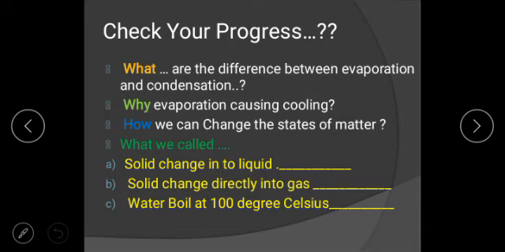Now give short and crispy, one word answers. What do we call it when a solid changes into liquid? Think. When solid changes into liquid, it is called melting. When solid changes directly into gas, it is called sublimation. Water boils at 100 degrees Celsius, which is called the boiling point.